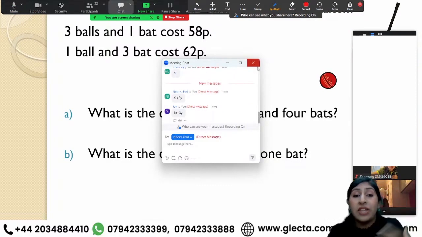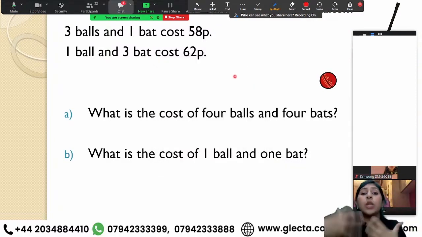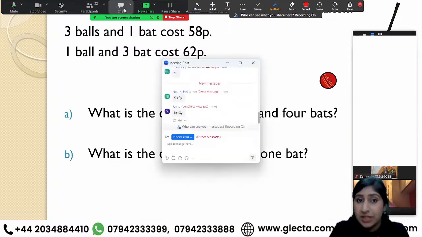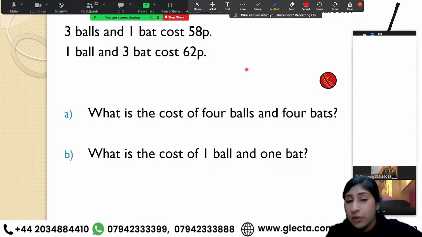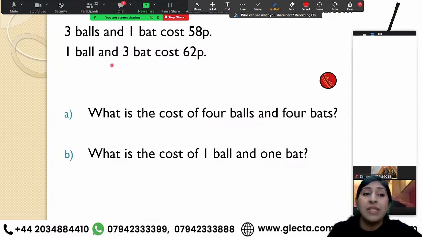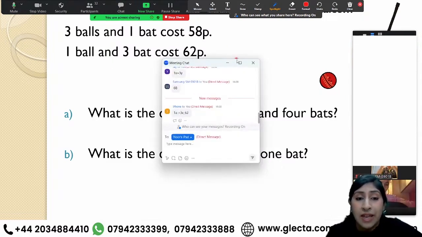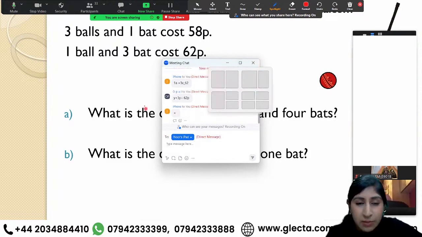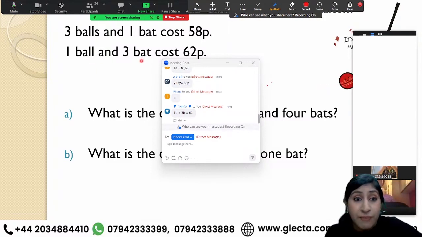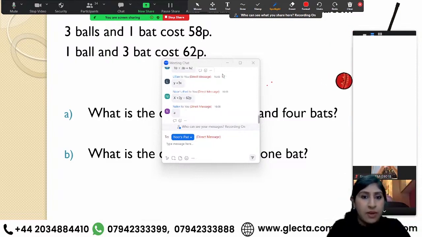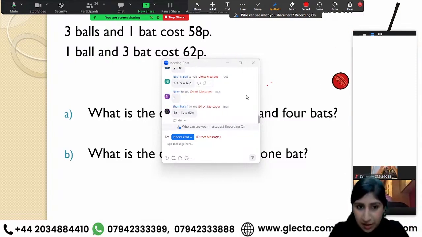Okay, but you have given me expressions. New J, you have given it correct, but what is it equal to, right? You have to give me an equation, because an equation means it contains an equals sign as well. iPhone has given me a plus 3x. There we have taken the cost of ball as x and the cost of bat as y. Okay, you guys have taken separate variables. Okay, Noor has given me the correct answer till now.